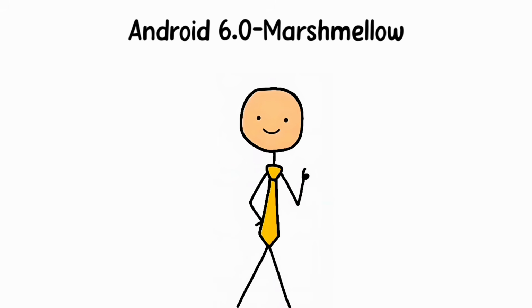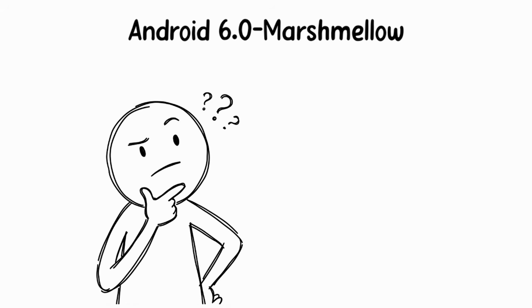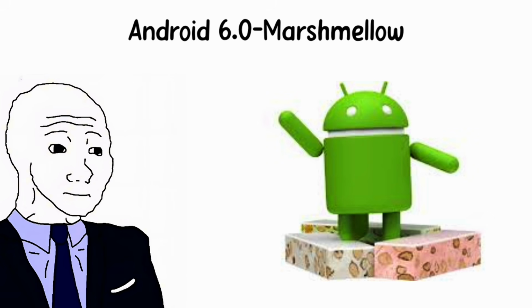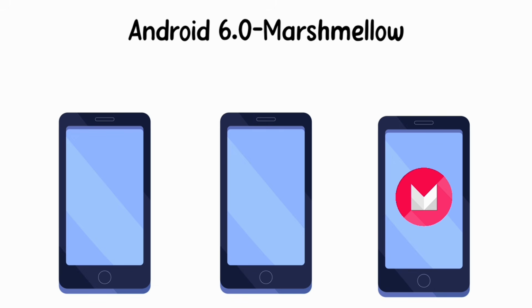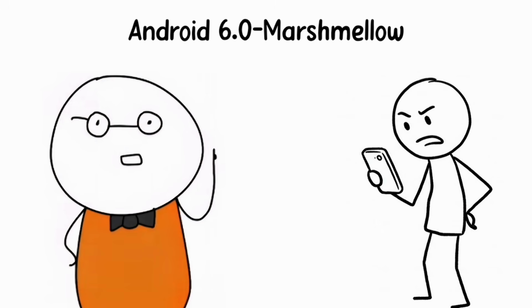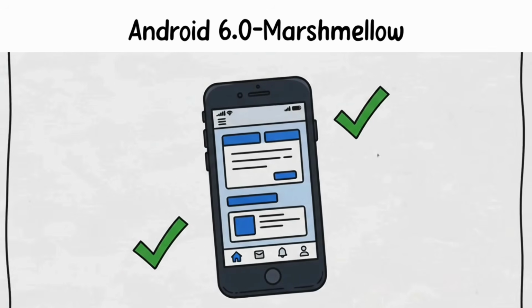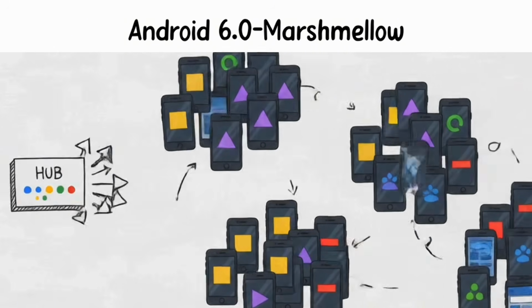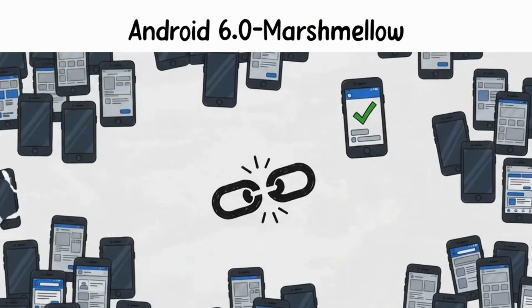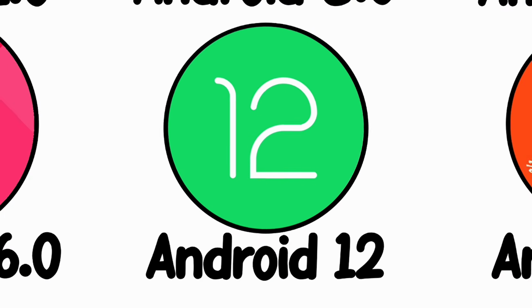Mid-range phones waited 6 to 12 months. By the time Marshmallow reached most users, Android 7.0 was already being announced. At its peak, only around 1 in 3 Android devices were actually running Marshmallow. The rest were stuck on older versions, with none of the improvements. It was a version that worked well, but reached too few people to matter, and that fragmentation problem was entirely Google's failure to solve.